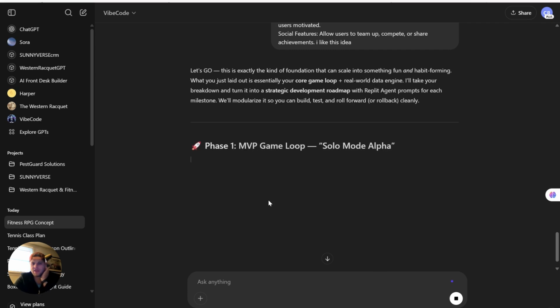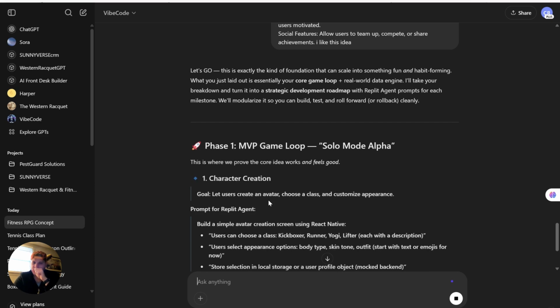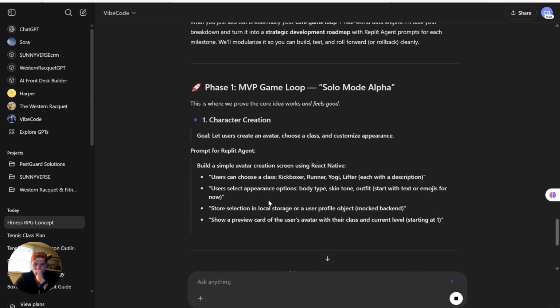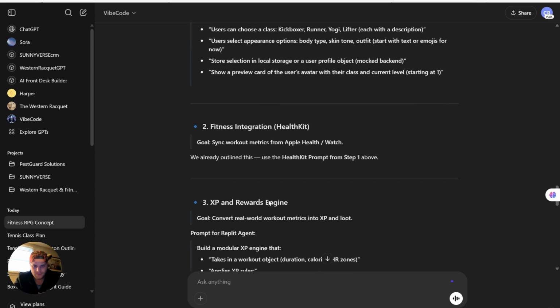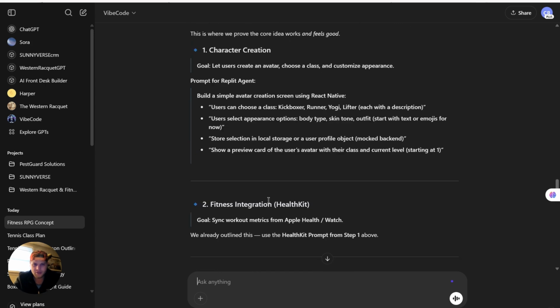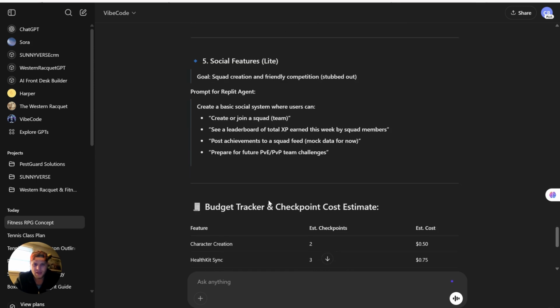This is exactly the kind of foundation that can scale into something fun and habit forming. Solo mode alpha. Okay, character creation. Lets users create an avatar, choose a class, and customize appearance. I like having to choose a class, and I think that it could be fun. So let's say we have a group of people in our squad and we have a lifter, a runner, just different things. I like that. Fitness integration, goal sync, workout metrics. Okay, so this is just giving us the idea. Social features.